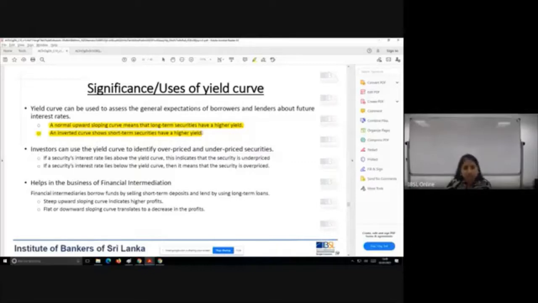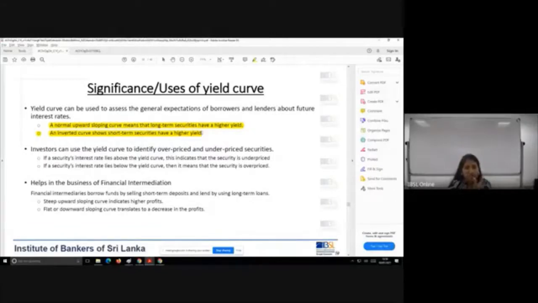Okay, so that expectation is shown to a decision maker through the yield curve. The other use is that investors can use the yield curve to identify overpriced securities and underpriced securities. Now, this is very, very important.